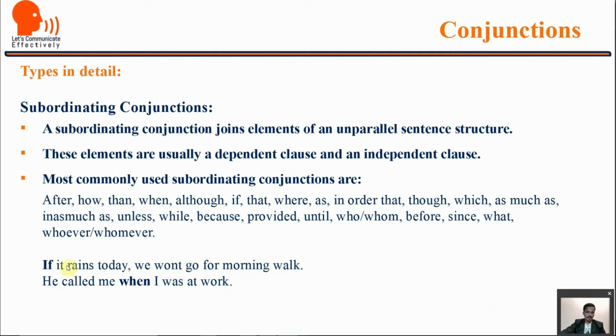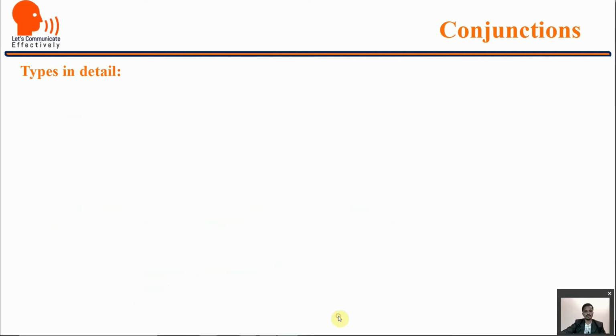Look at the examples now. If it rains today, we won't go for morning walk. So we won't go for morning walk can have some meaning, but if it rains today in isolation does not make any meaning. That's why this is a dependent clause on this independent clause. So if is a subordinating conjunction. This is a subordinating clause. We will see more about those clauses when we are looking at the types of sentences. He called me when I was at work. So when I was at work is a subordinating clause which is dependent on he called me.